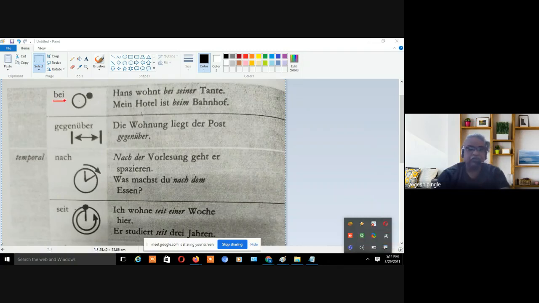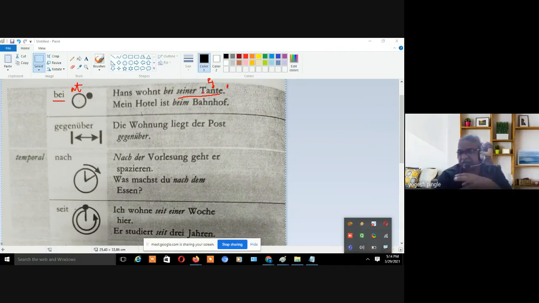Let's take one more article, bei. Bei means at. Hans wohnt bei seiner Tante. Tante means what? Auntie. Seiner means his, right? But now you can look at this auntie's article. Auntie's article is die, it's a feminine article.